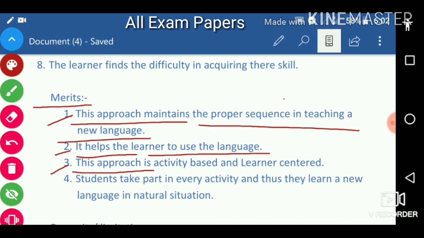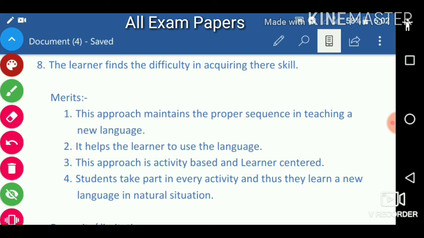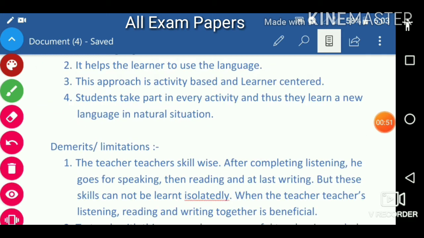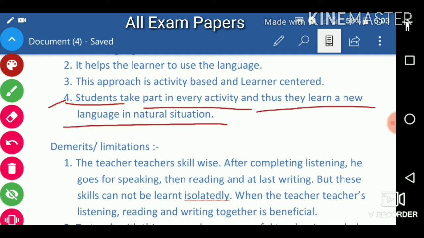Next, this approach is activity based and learner centered. Students take part in every activity and they learn a new language in a natural situation.